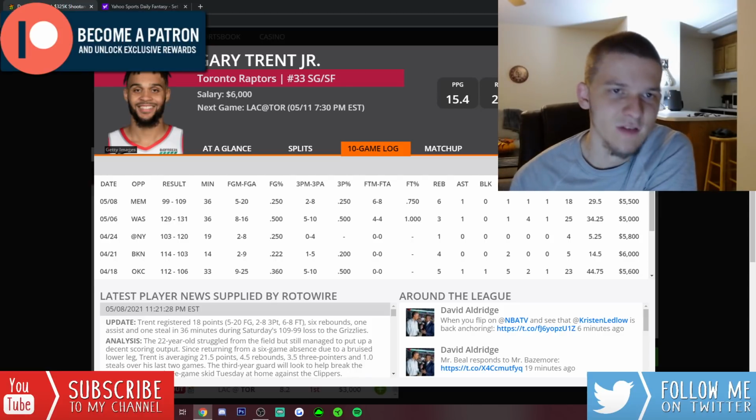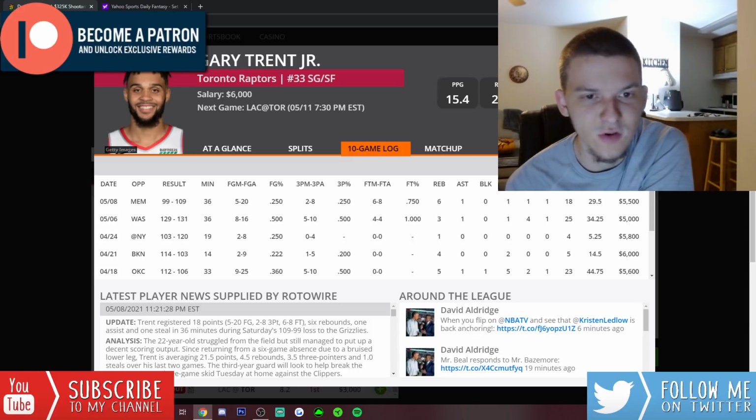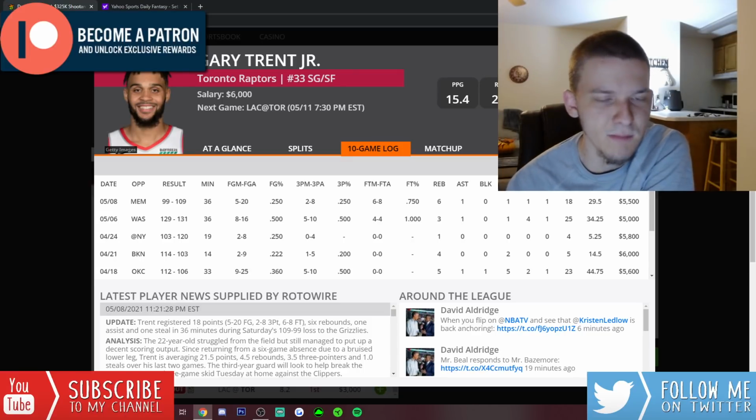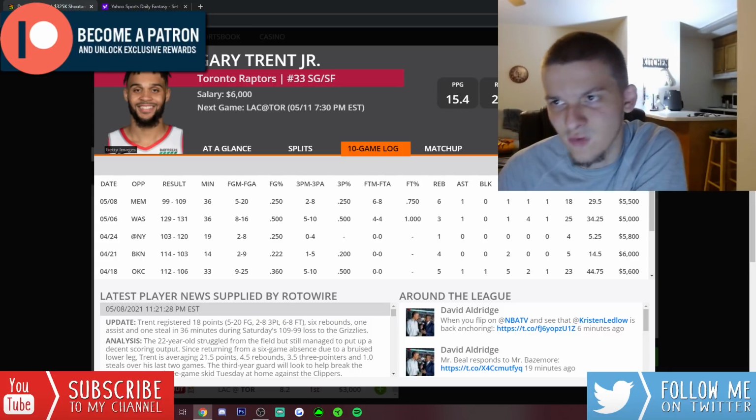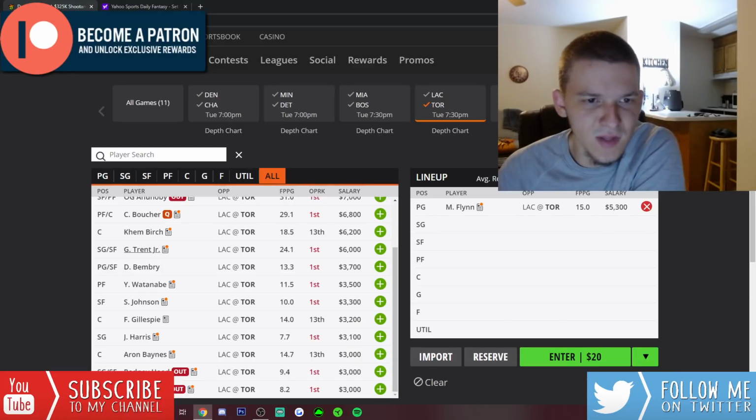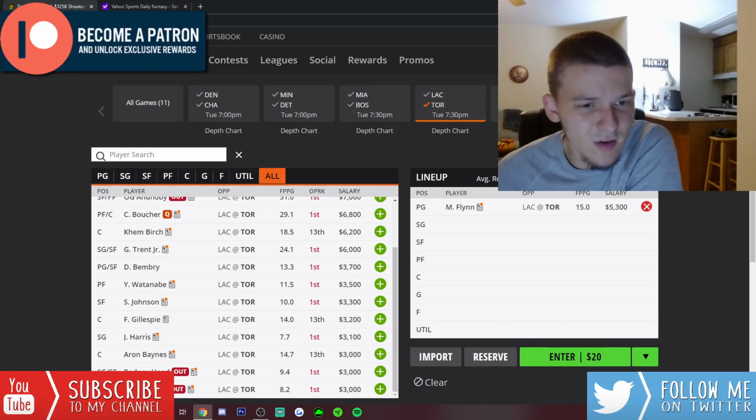So Trent, he's scoring dependent. It's always scary to roster guys that are scoring dependent, but it's pretty clear the minutes are going to be there for him. He's played 36 minutes in back-to-back games, probably plays 35, 36 minutes here if this game stays close. No Lowry, no VanVleet, no Siakam. There's going to be a lot of usage for Gary Trent. I do like him a lot at 6K. Him and Malachi Flynn, I think, are really good plays, and then we can talk about some of the value.